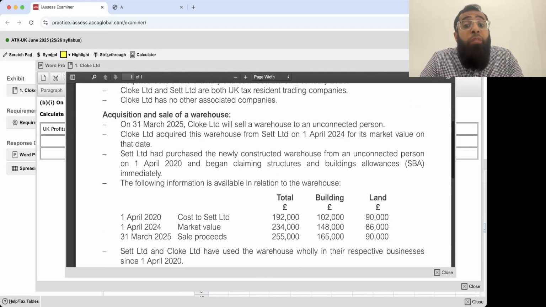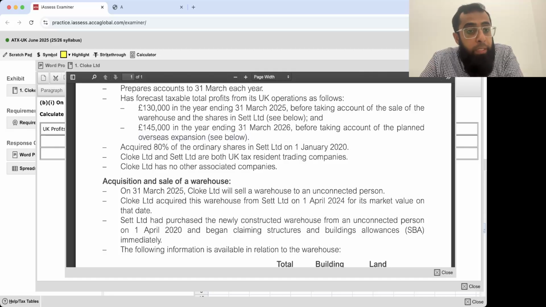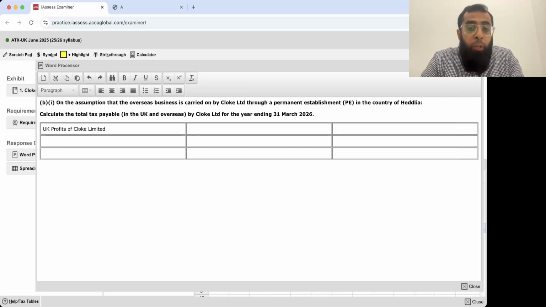For the year ended 31st March 26, 145,000 was your profit for the year ending 31st March 26 before taking account of the planned overseas expansion. That was your normal UK based profit of Cloak Limited, £145,000.